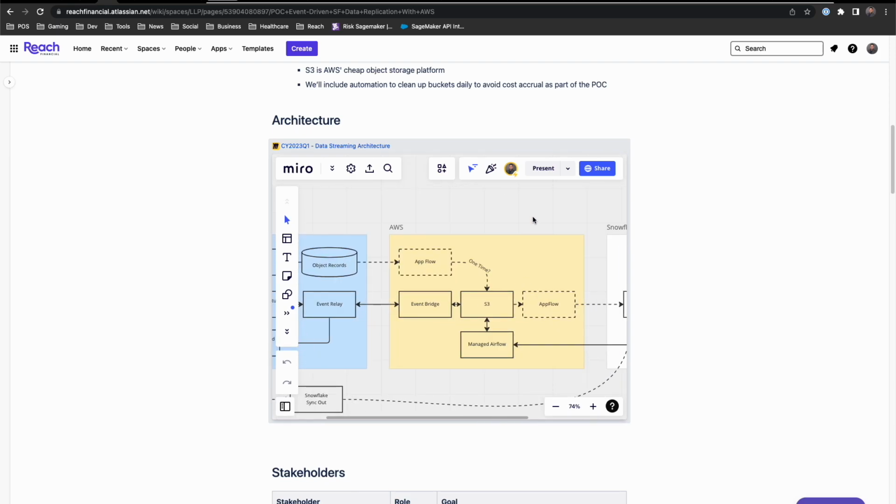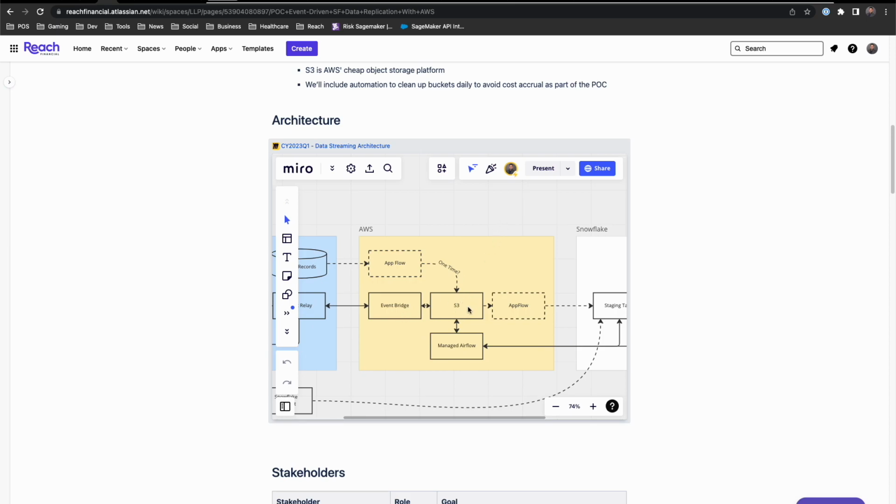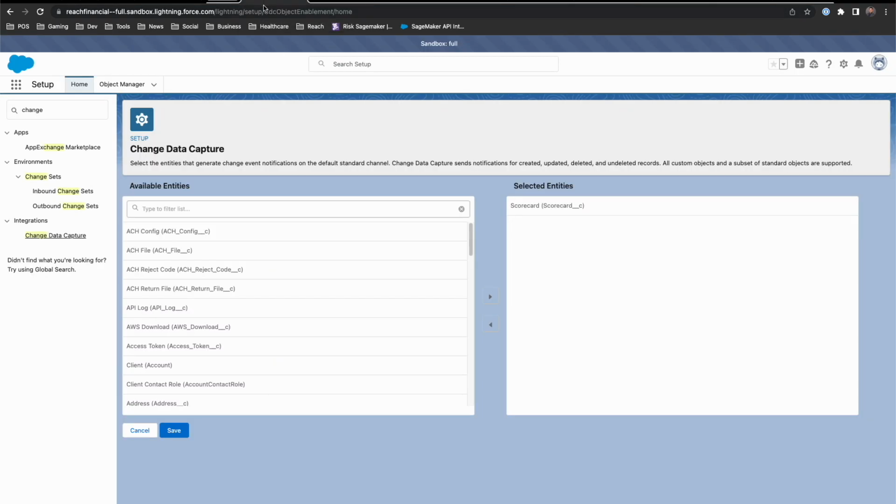Now for this particular scenario, what we're going to do is ultimately write that information to S3, and we're going to do that through Kinesis. So I'm going to walk you through how this is all set up and some of the options that we worked through here. First things first, it all starts inside of Salesforce.